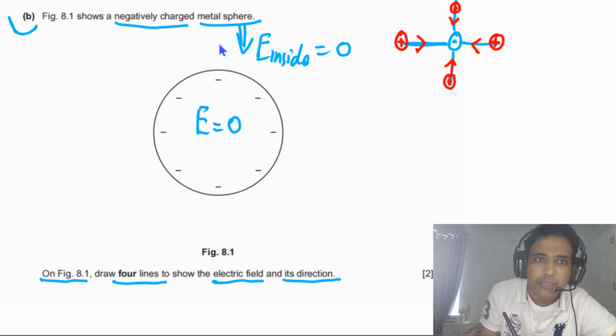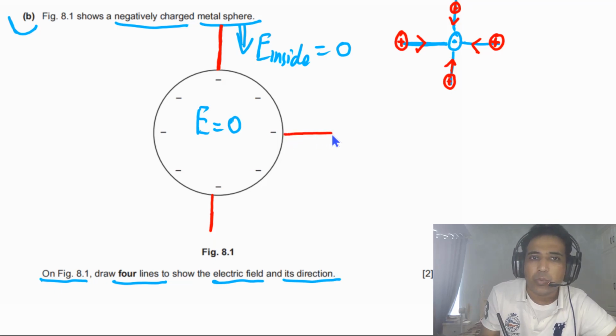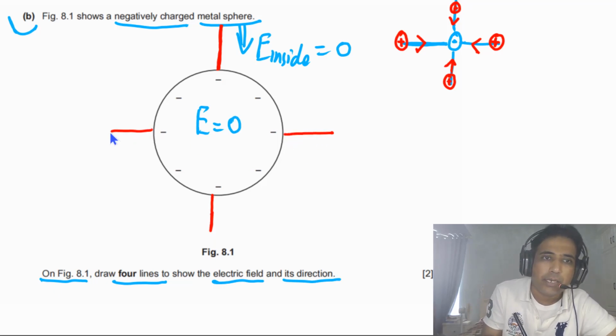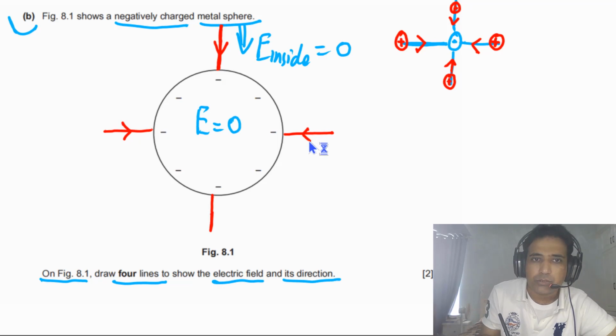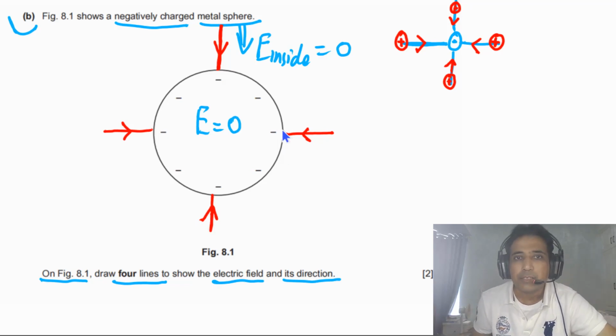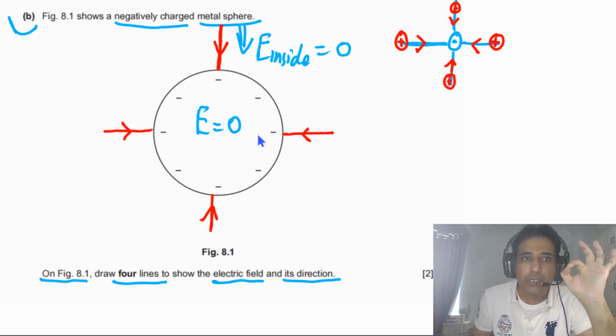So if we have understanding of these things, we can draw the four lines here. So we can draw one line here, one line here. They have to be equally distributed, and we can draw one line here, one line here, and the direction has to be towards the sphere. You can draw these lines, they have to touch this sphere. So this is how you can draw electric field lines for a negatively charged metal sphere.